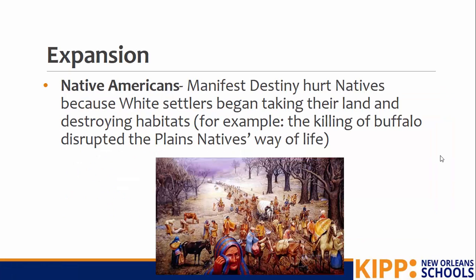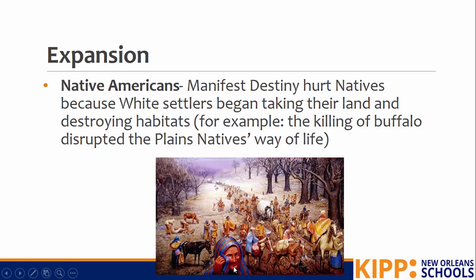Because of Manifest Destiny, many Native Americans were hurt. White settlers began to take their land and destroy the natives' habitats. So, one example of destroying the habitats would be the killing of buffalo. A lot of Europeans killed buffalo along the plains in order to help their trains better move from place to place. But this disrupted the plains natives' way of life.